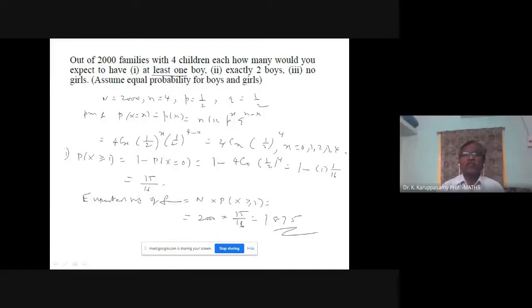Exactly 2 boys. Probability of exactly 2 boys, probability of x equal to 2: 4C2, 1 by 2 power 4. 4C2 value is 4 into 3 divided by 1 into 2, so the probability is 3 by 8.